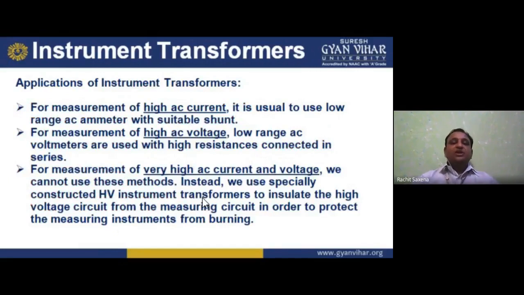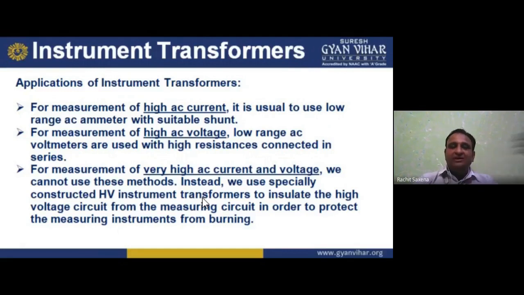For measurement of high AC current, it is usual to use a low range AC ammeter with a suitable shunt. High AC current means a high rating, in kilo amperes, because if I am talking about kilo volts, then the corresponding current will be in kilo amperes. For measurement of high AC voltage, low range AC voltmeters are used with a high resistance connected in series.